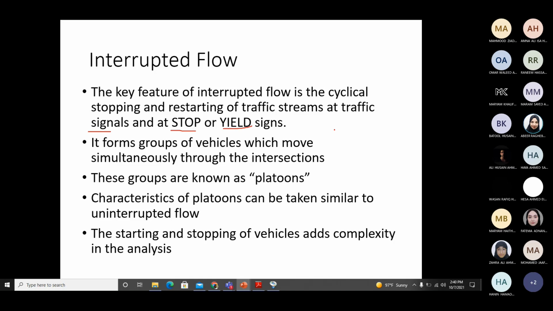When you have the chance to move, and there is nobody coming from the other side, the vehicles behind you or the vehicles in the other lanes may also clear the intersection with you. So whenever you pass through an interruption, you will pass in a group of vehicles. A group of vehicles passes through the intersection together. That group of vehicles is known as a platoon. What is a platoon? The group of vehicles which passes through the intersection together. That is a platoon.